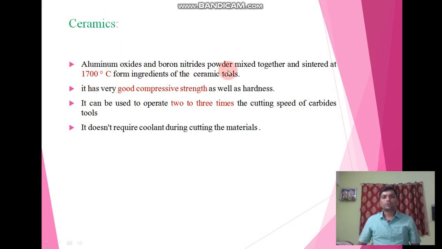Because of this sintering process it has very good compressive strength as well as high hardness. It can be used to operate at 2 or 3 times the cutting speed of carbide tools. So as compared to the carbide tools, it can operate at 2 to 3 times greater speed for machining operations. It doesn't require coolant during the cutting of material. So this is the advantage of ceramics.